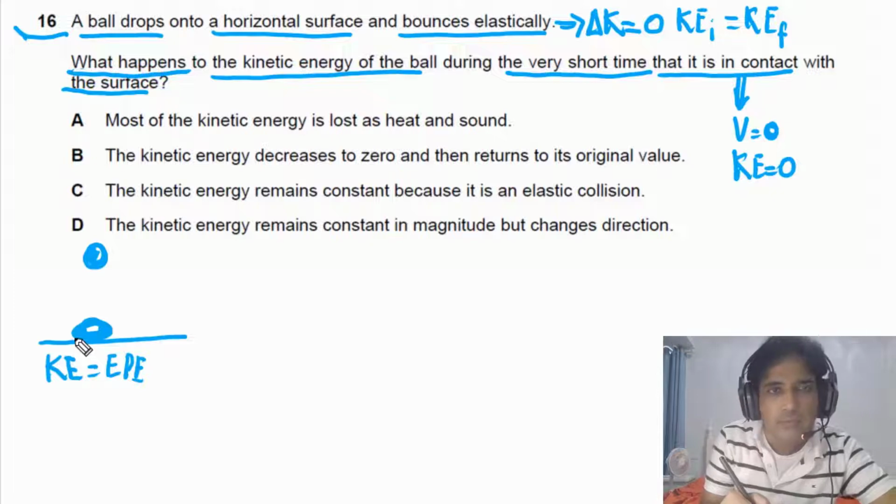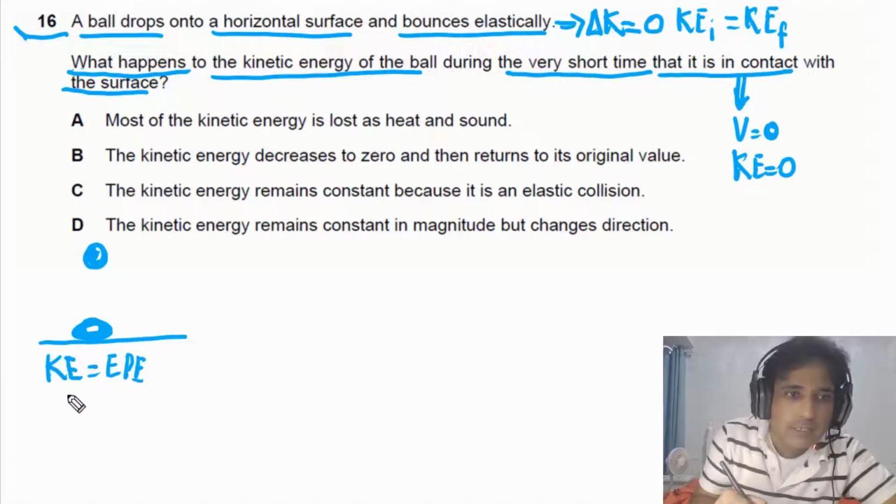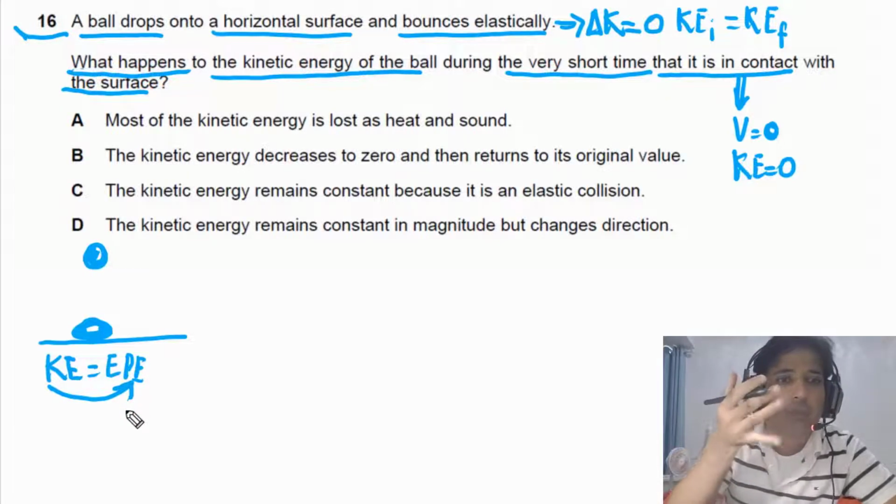So kinetic energy before collision and after will be the same, but kinetic energy when it is in contact with the surface will be zero. So in this case, kinetic energy will be converted into elastic potential energy of the ball. So this is the point you need to understand.